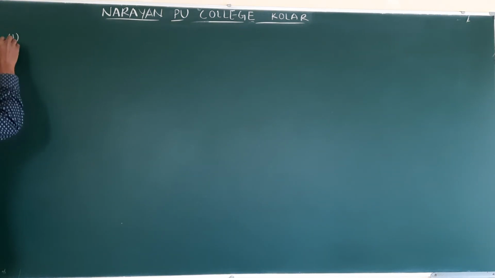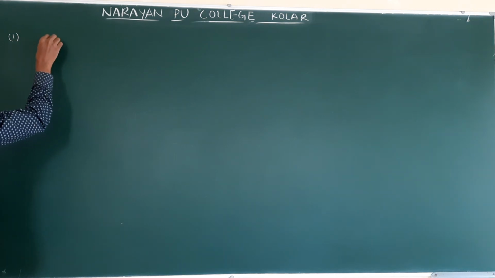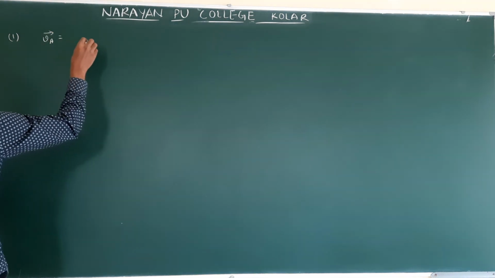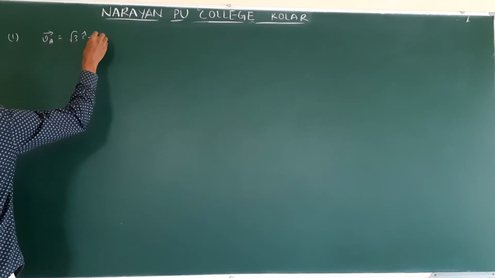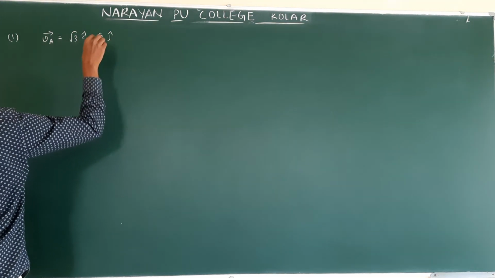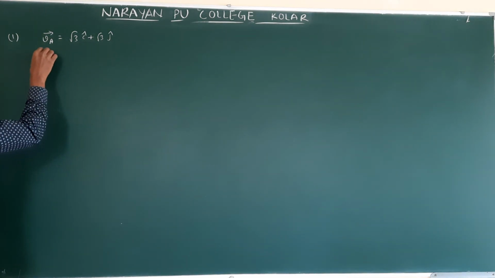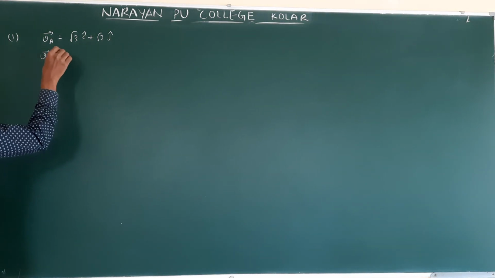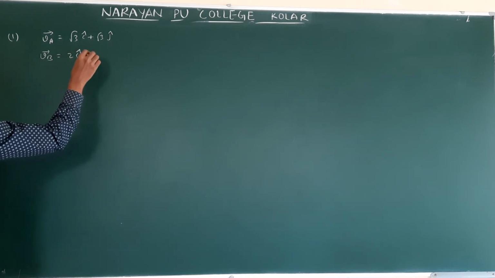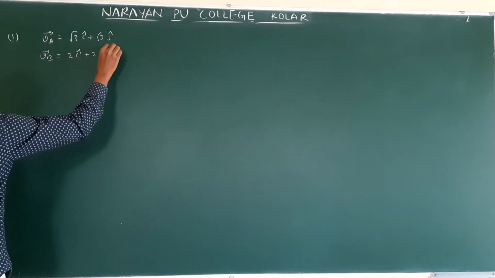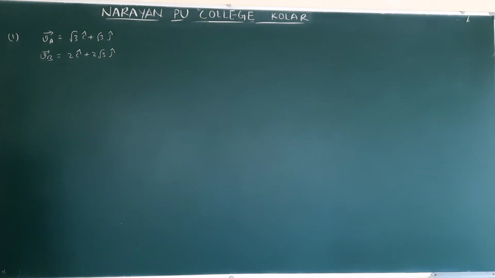So VA is equal to root 3 i cap plus root 3 j cap. Next, VB is 2 i cap plus 2 root 3 j cap. They are asking the angle between their directions.